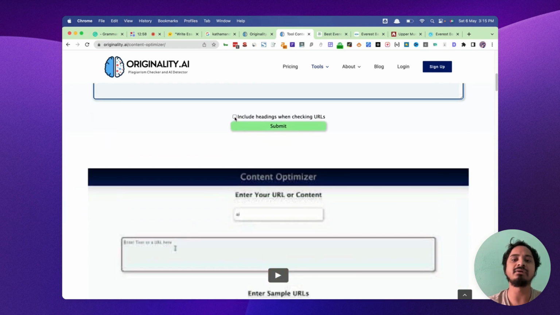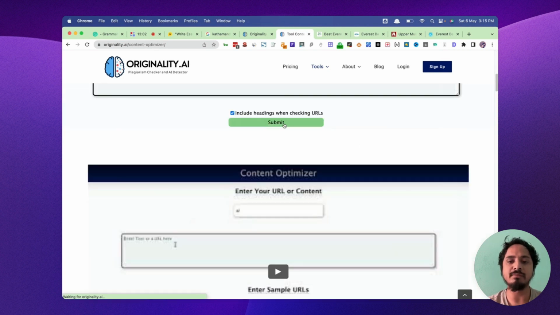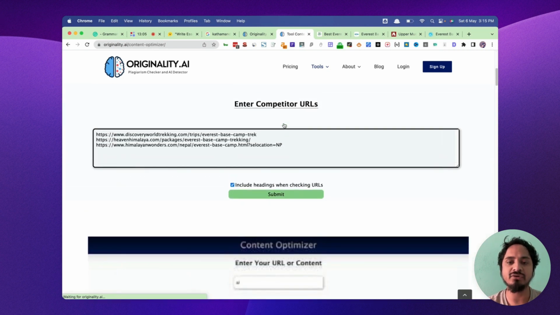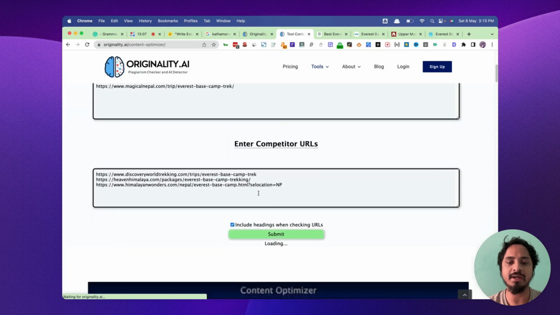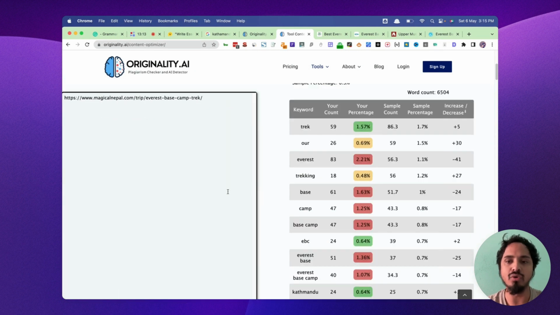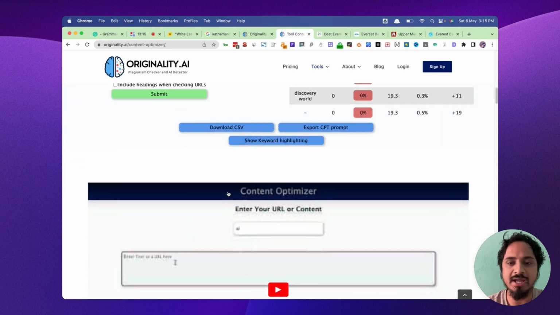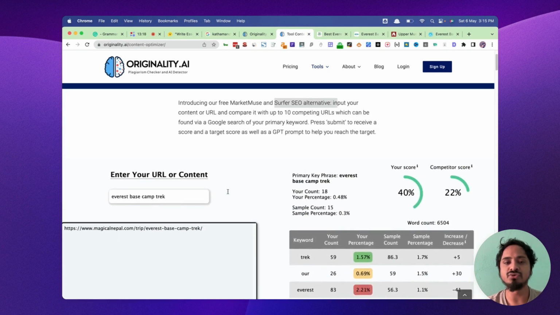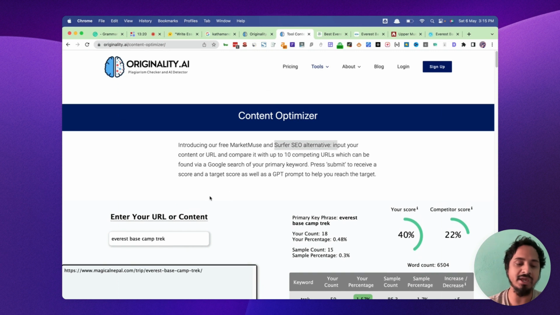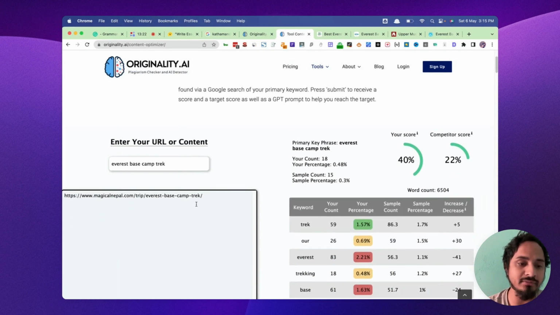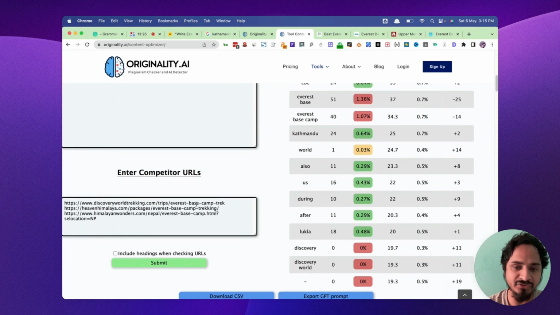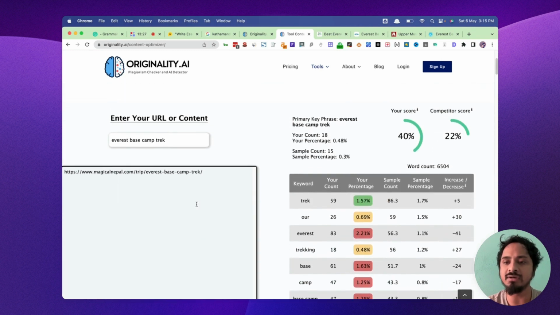We can check that. Okay, let's submit and see the magic, what it does. Okay, it's loading guys. Whoa. Interesting guys, this is very interesting. So here we have entered the keyword, the major URL and other competitors' URLs. So here is the score. Your score is 40, our score is 40, means we are ahead of them, and the competitor score is 22, means they are not that close to me.